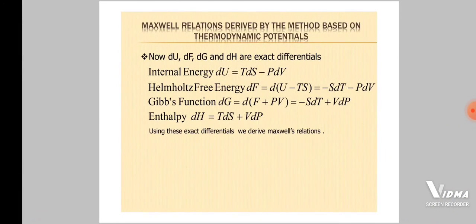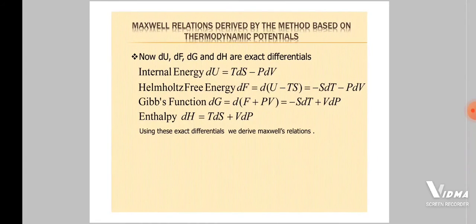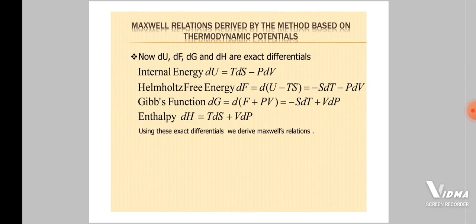Maxwell relations derived by the method based on thermodynamic potentials. dU, dF, dG and dH are the exact differentials. Internal energy: dU = TdS - PdV. Helmholtz free energy, which we get by applying Legendre transformations, that is dU - TS: dF = -SdT - PdV. Gibbs free energy, that is dG = dF + PV: dG = -SdT + VdP. Enthalpy: dH = TdS + VdP.